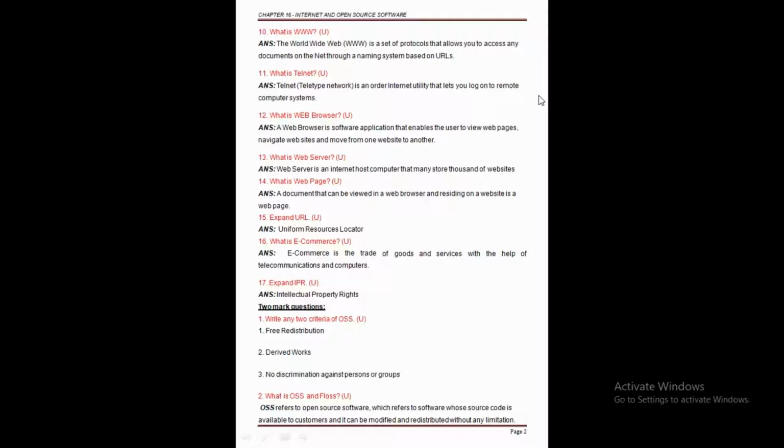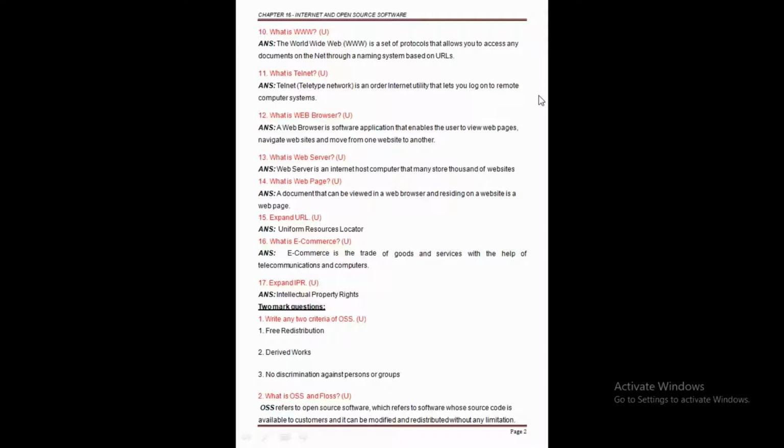So that allows us to access any document on the net through a naming system based on the URL. As we know, if I want to access some information from the net, first of all I use some software, and I use the website address. Depending on the website address, I am going to access some information through the net.